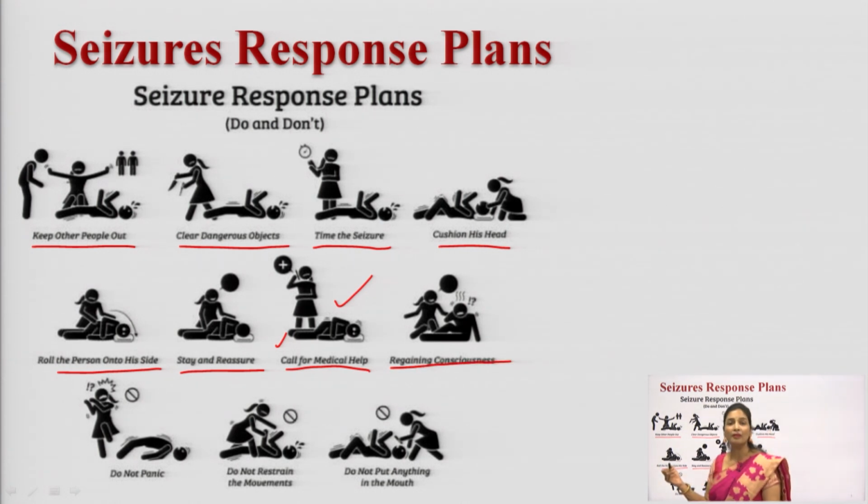And this is very important: what things should you not do when a person is having epilepsy? First, you should not panic. After that, you should not restrain the movements forcefully. And you should not put anything in the mouth. Whatever it may be, you should not put anything inside the convulsive patient's mouth. These are the things you should and should not do.